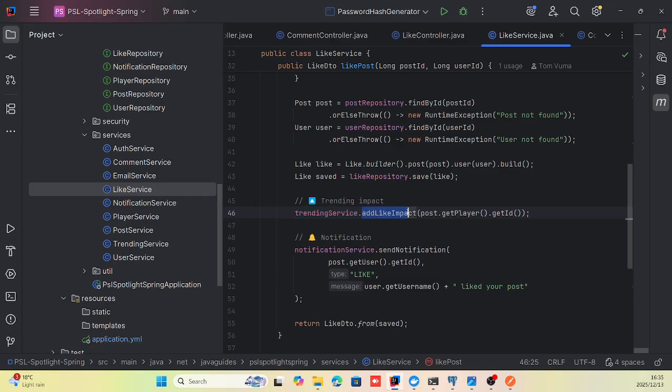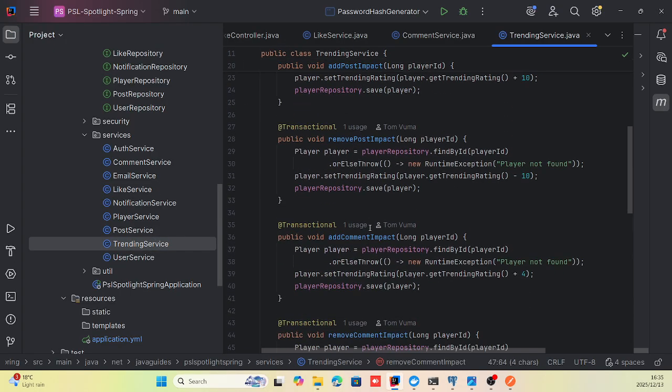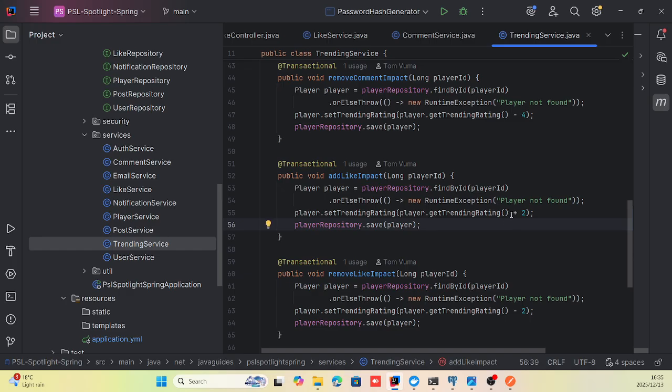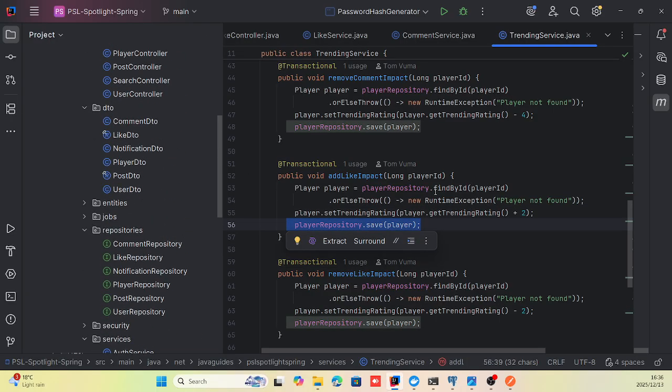But this time it uses the add like impact method from trending service. And of course, you find that in trending service. What that does initially, when add like impact is triggered, so basically when the user likes a post, this method runs, finds the player ID attached to that post, increases the trending rating of the player for that post by 2. Then it saves the player details again.